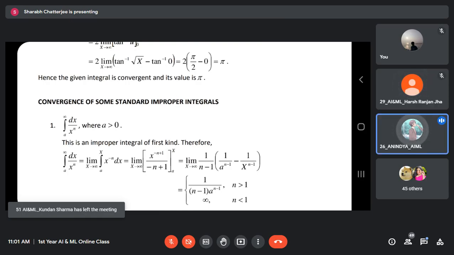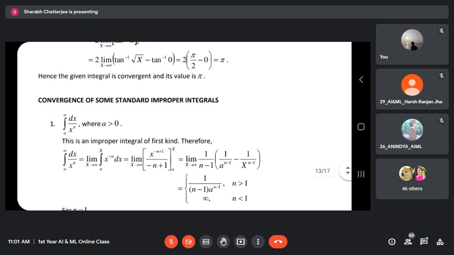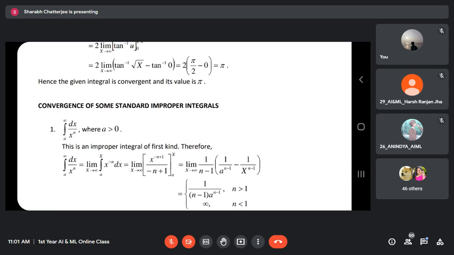Isn't it? Infinity by infinity we used to call undefined. No, it is wrong. Undefined is different. See, what is the meaning of defined? Defined means it exists. The value exists. The value might be very big, or we may not know, but it exists. But 1 by 0 does not exist. It has no meaning. It is undefined. It has no definition. But for example, if I'm writing limit x tends to infinity, x by tan x, or say x by e raised to x.